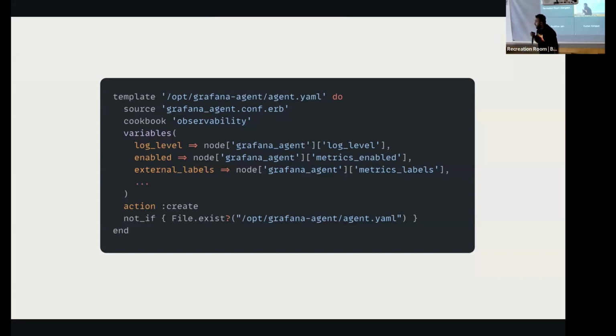If I went into this file and performed some change, if the guard was not there and this resource would have run, it would have brought the file back to the state which it is meant to be in. So this is easier to perform rollbacks on because if a new version had come in and performed an invalid change, I can just roll back. And doing a rollback would make sure that all the Grafana agents are back into the consistent state which is meant to be.